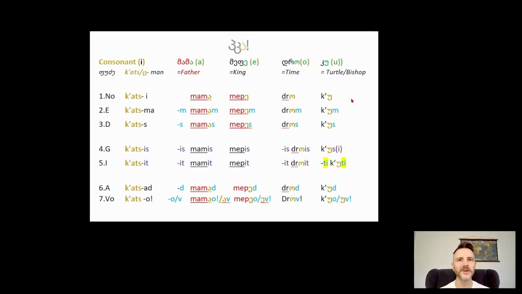And then ku, where we started is where we're going to end. Ku, kum, kus. Right? Kusi. Remember, we can also apply that because this does not undergo any kwetsa. So it could be just simply kus or kusi, depending on word order. In our instrumental case, kuti, and then kud, and then kuo, and then kuv.